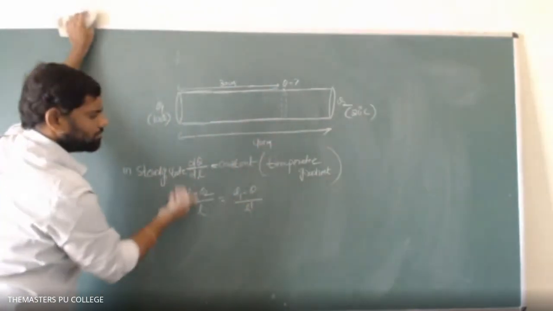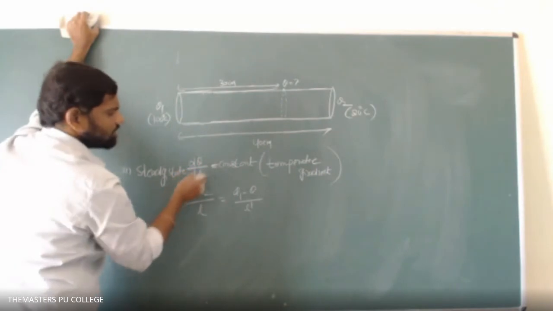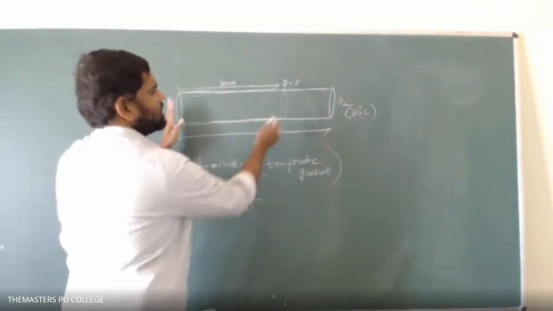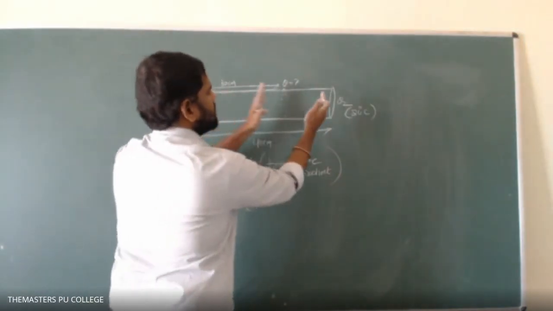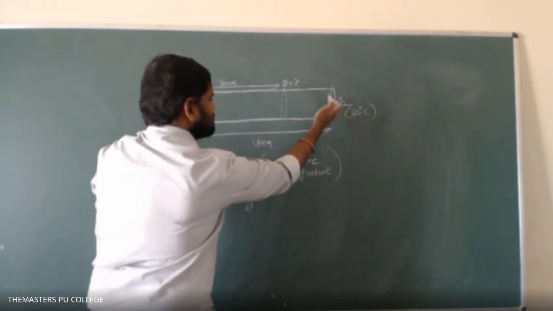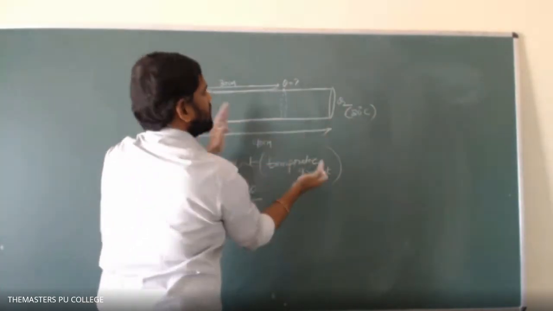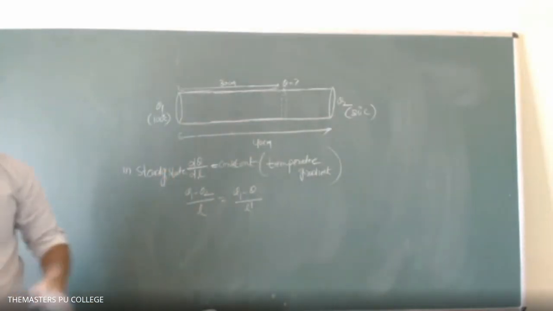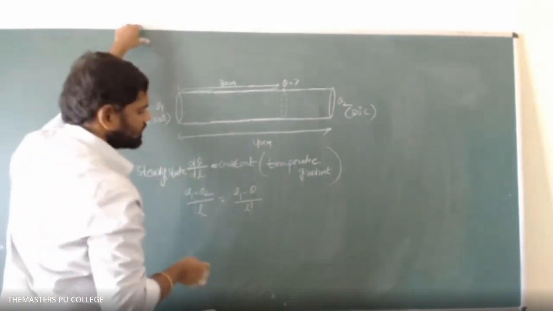That's why I have taken the temperature gradient d theta by dl as constant. So we can equate the temperature gradient of the whole rod to the temperature gradient of this section or this section; for any part we can equate the temperature gradient.